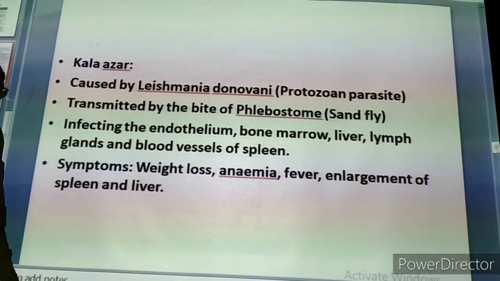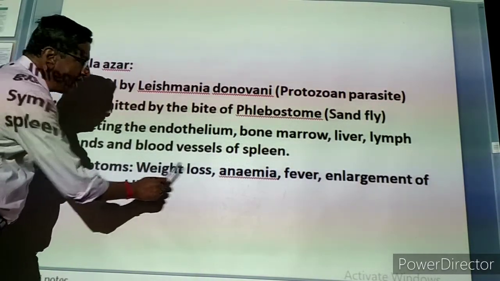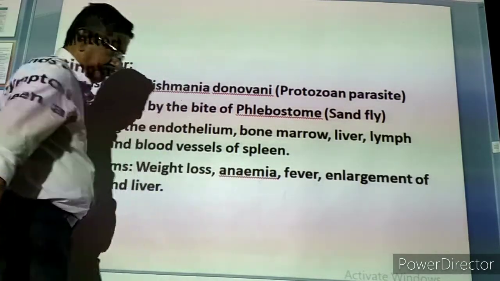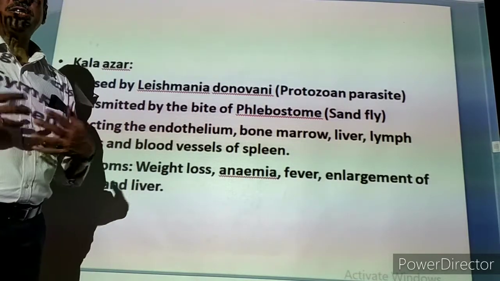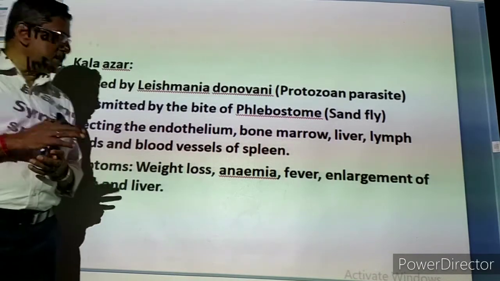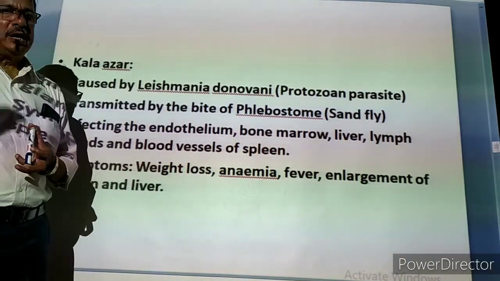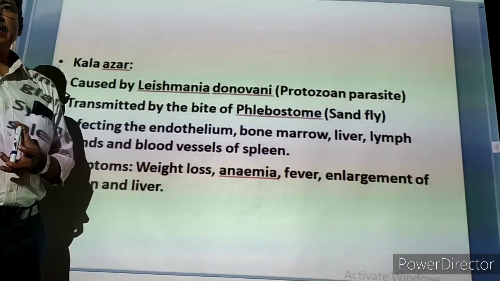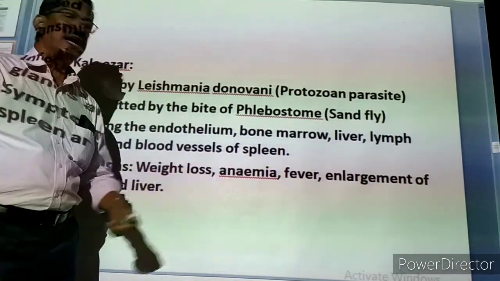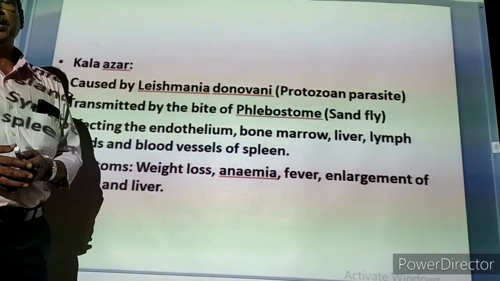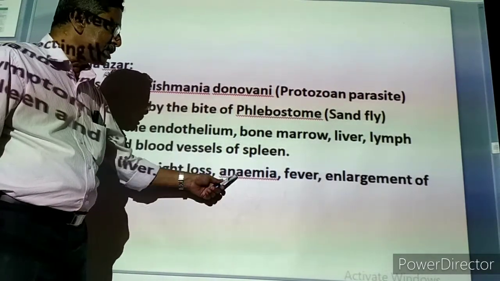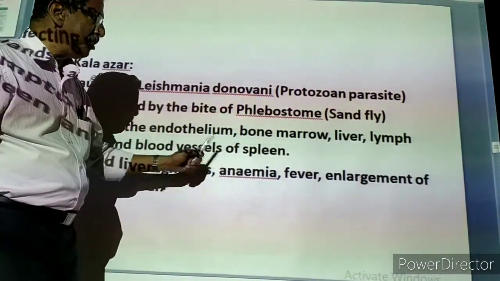Then what are the symptoms we have to see. The symptoms are weight loss, a drastic decrease of body weight. Then anemia. Anemia means loss of RBC, a lower number of RBC. In the lower classes you might have studied, in every cubic millimeter of blood 5 million RBCs must be there. But if it is very, very less, then it is called anemia. Maybe 3 million, 3.2 million, 2.8 million, like that, a lower number of RBCs. That is called anemia.